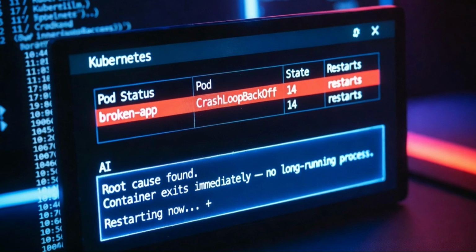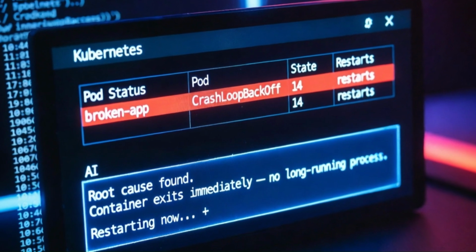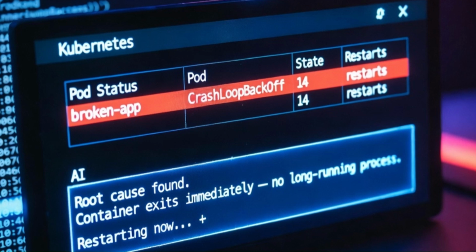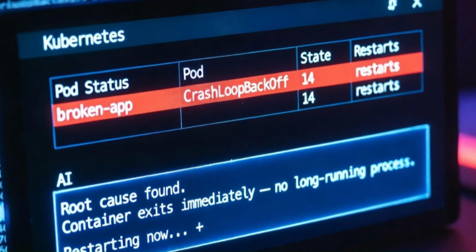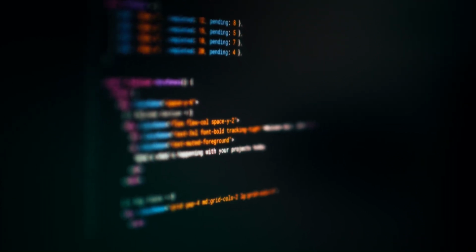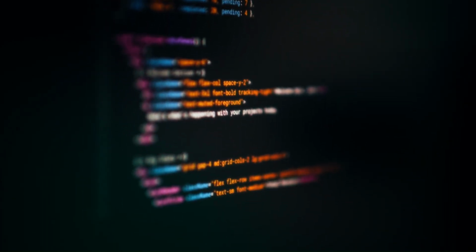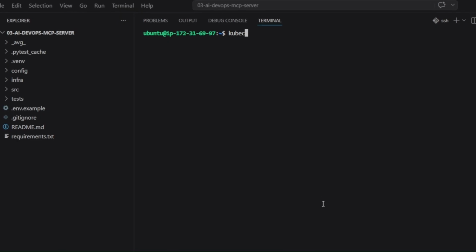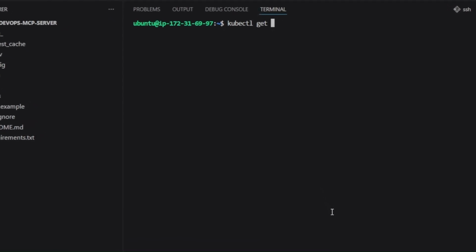What if you could type one sentence in plain English, and your AI instantly checked your Kubernetes cluster, your AWS costs, your Docker containers, and your CloudWatch alarms, all at the same time, and told you exactly what's wrong? That's not a chatbot demo. That's Claude Desktop connected to my real EC2 instance. Watch. This is the reality of DevOps incident response.